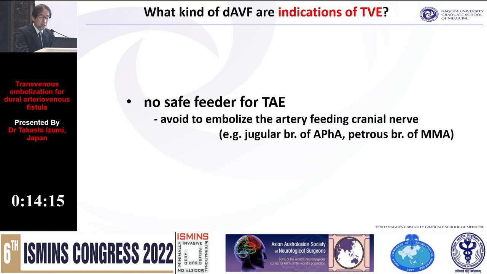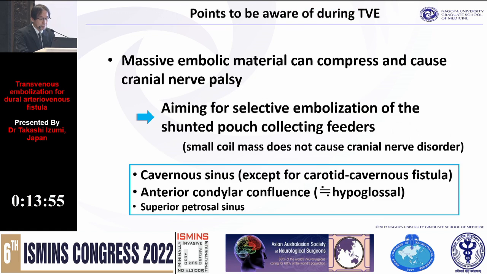The indication of transvenous embolization is that there is no safe feeder for TAE. We should avoid embolizing the artery feeding the cranial nerve, e.g., the jugular branch of the ascending pharyngeal artery or the petrous branch of the middle meningeal artery.